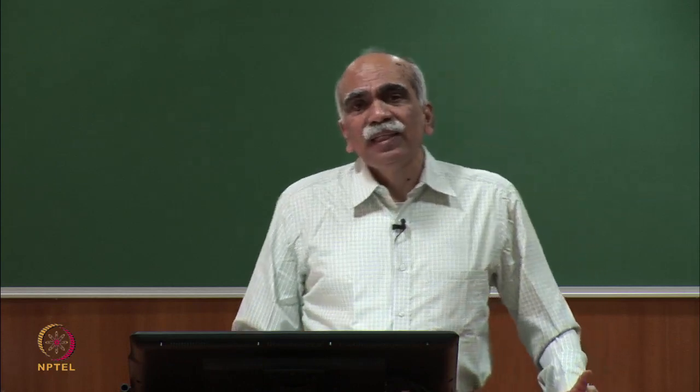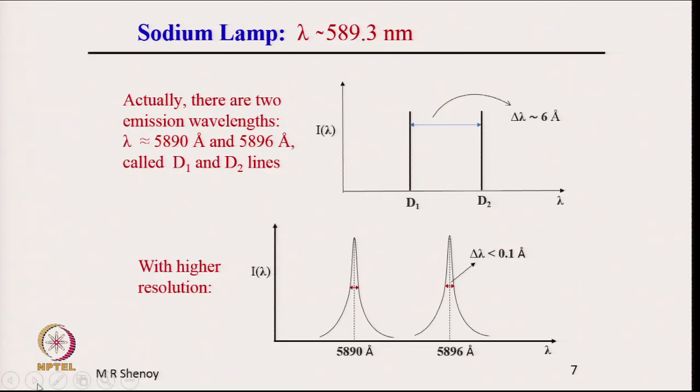But we also know that it comprises of two lines which are called the D1, D2 lines. We know this because in a grating spectrometer or a prism spectrometer, it is possible to see these two D1, D2 lines in the spectrum of a sodium lamp. The output of the sodium lamp, if you collimate and pass it through a diffraction grating, then you will see the D1, D2 lines separated. This separation delta lambda between the two lines is about 6 angstrom.